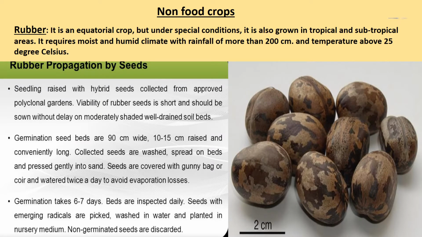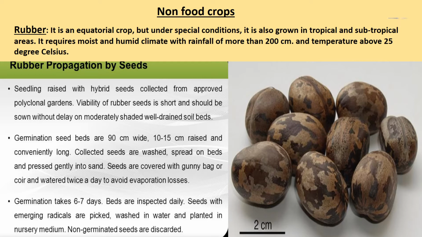Non-food crops. Rubber. It is an equatorial crop but under special conditions it is also grown in tropical and subtropical areas. It requires moist and humid climate with rainfall of more than 200 cm and temperature above 25 degrees Celsius.